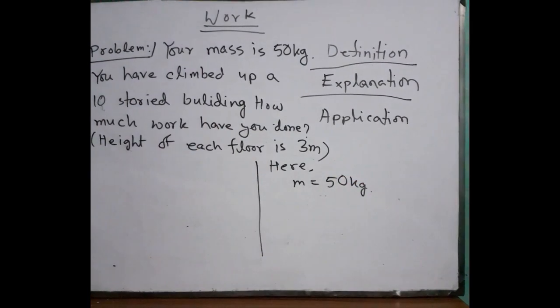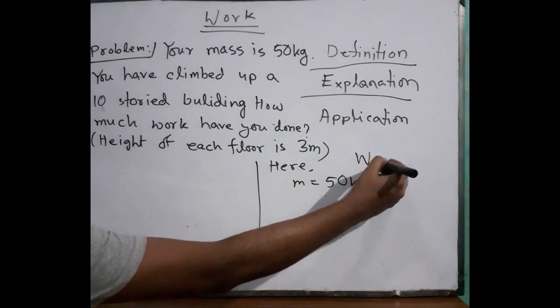So a person's mass, and he climbs a building. Just think about that. If he is climbing, that means the direction of the force he applies is directly toward the center of the earth, right? That means the force applied by him is his weight, right? From class 8 we know that W equals mg.